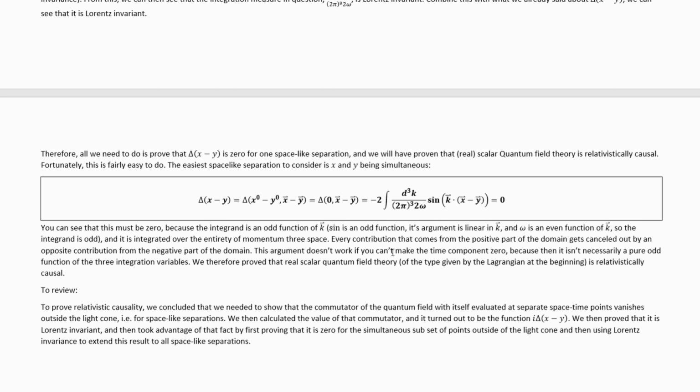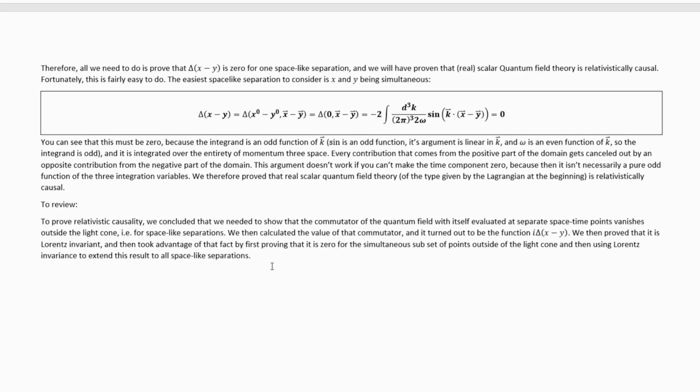This argument doesn't work if we can't make the time component 0 because then it isn't necessarily a pure odd function of the 3 integration variables. And with this, we have officially proved that real scalar quantum field theory of the type given by the Lagrangian at the beginning is relativistically causal.